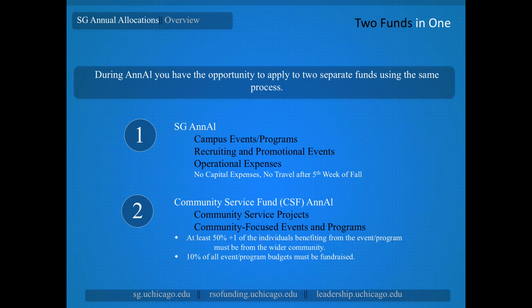Additionally, for any request that goes to the Community Service Fund, they require that 10% of the event cost be fundraised. Many groups will have a mix of events from the Community Service Fund and ANAL in their budget. This is perfectly normal, and your budgets will be reviewed based on which committee you have indicated your budget for each individual event.